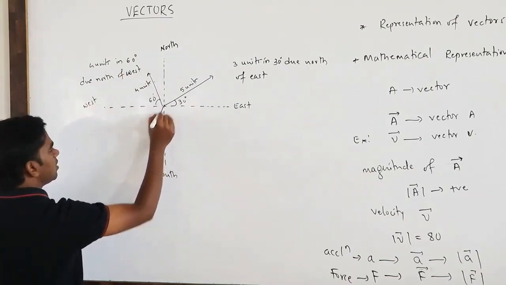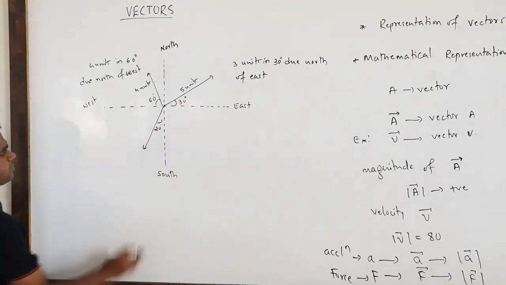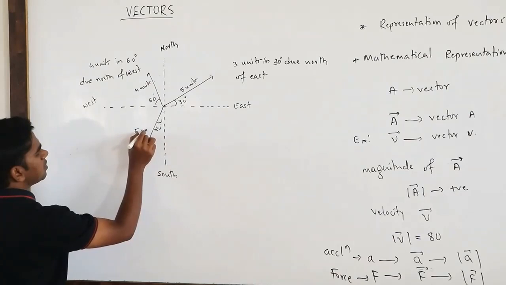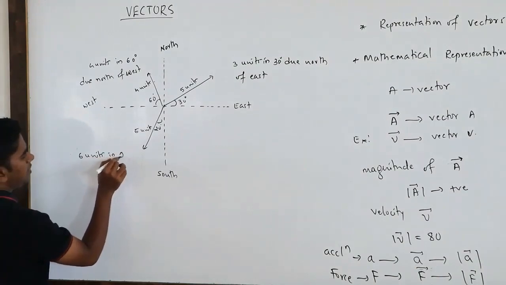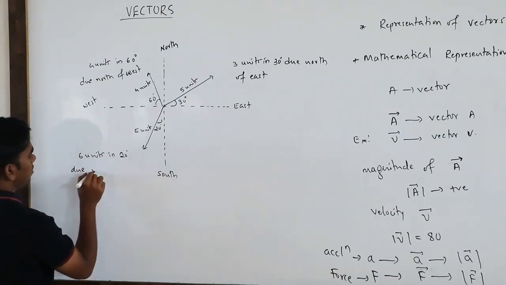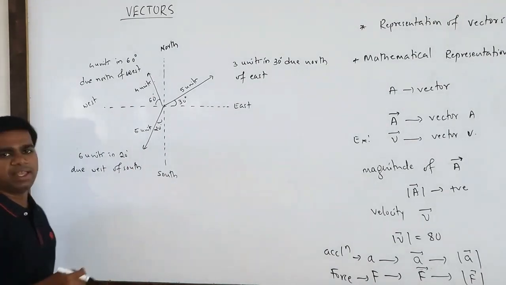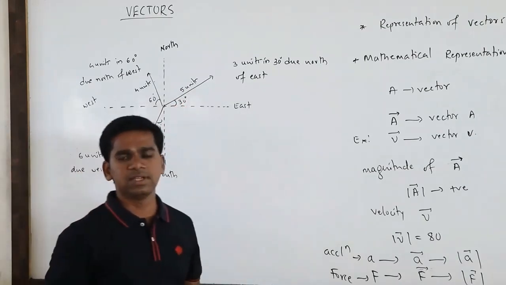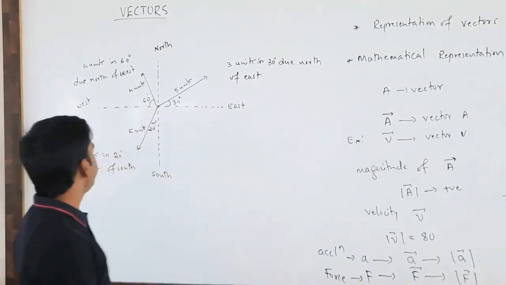Suppose something over here, say 20 degrees. What can you write? It is of say 5 or 6 units, so 6 units. So what you can understand is that it is 6 units in magnitude, 20 degrees due west of south. So it's a simple example of how, when we get a vector, we can understand what it tells us. We'll see more examples with this.